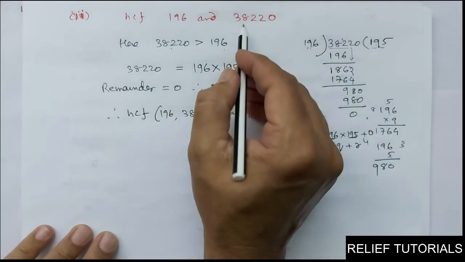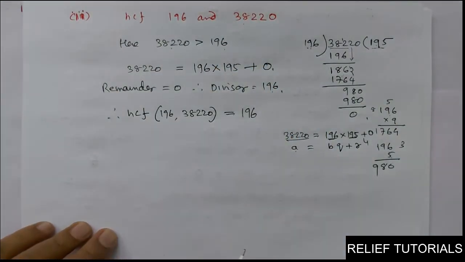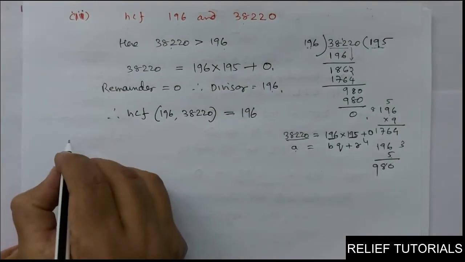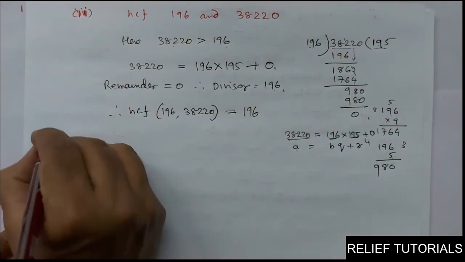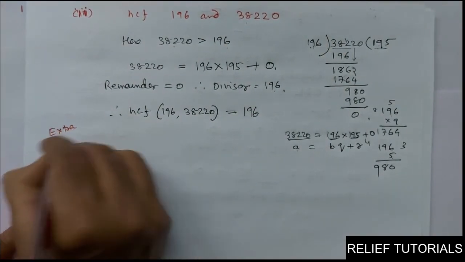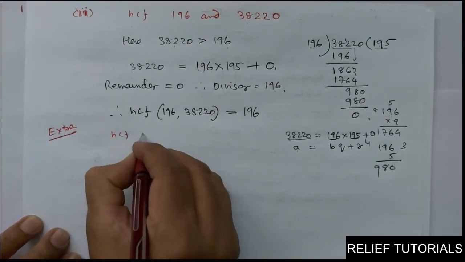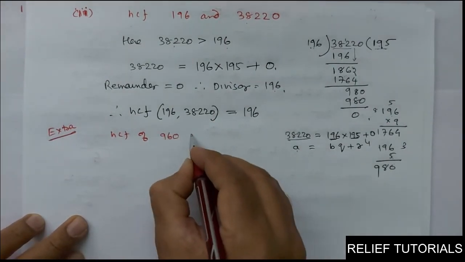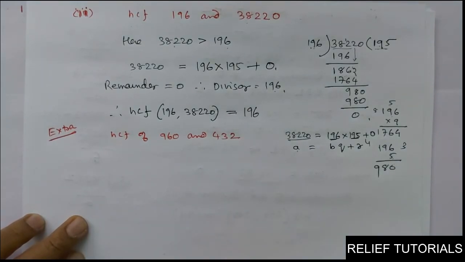See, same here, 38220, but here we have 196, we'll take 176. Okay, but before that, a few small problems we'll take. Come on, see, these are all extra problems, please. Extra problem: find the HCF of 960 and 432 by the Euclid division algorithm.